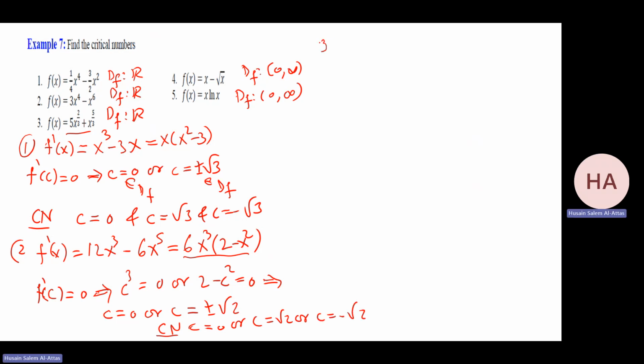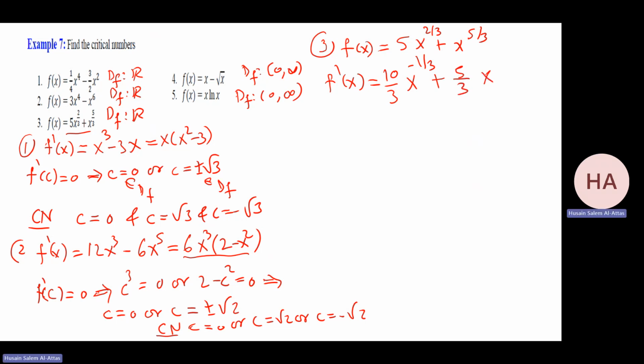Let me do number 3. Number 3, f of x equals 5x to the power 2 over 3 plus x to the power 5 over 3. The domain is all real numbers. Well, now we'll find f prime. Be careful there. It will be 10 over 3 x to the power minus 1 over 3, just 2 over 3 minus 1, plus 5 over 3 x to the power 2 over 3.